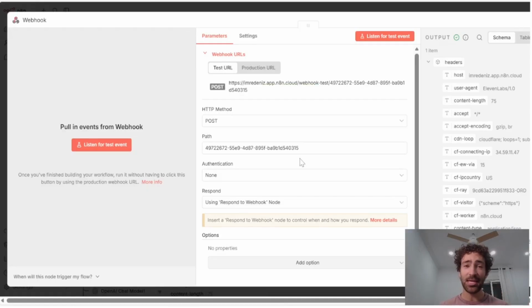And so rather than the input being from Telegram, this time we've done it with an ElevenLabs agent, and we have a webhook trigger. Now at the moment, because it's in test mode, we have a test URL here. And if we were to put it into production, it will turn into a production URL. And that's just something that you need to keep an eye on when connecting it to ElevenLabs.